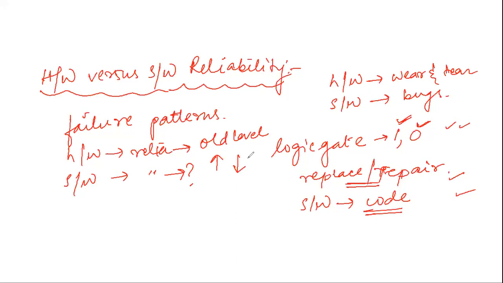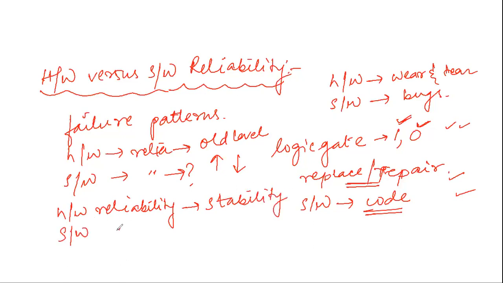So if I put these facts together, hardware reliability is concerned with stability, and software reliability is concerned with reliability growth. That is, hardware reliability is concerned with stability, and software reliability is concerned with reliability growth.